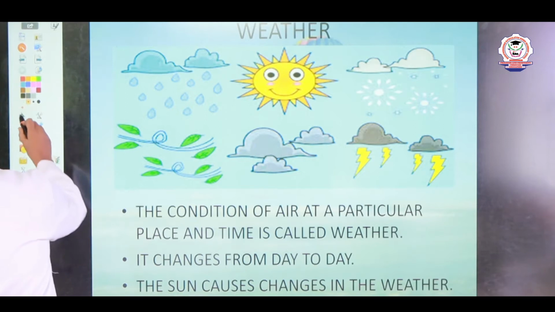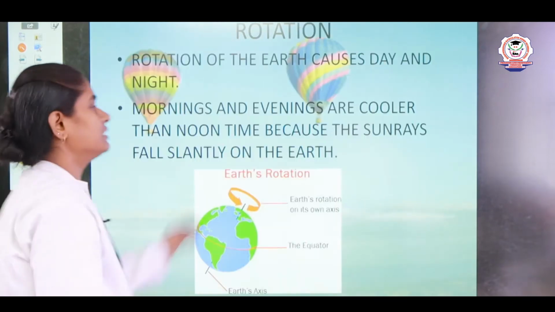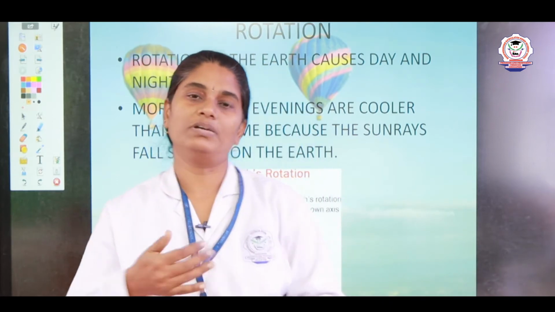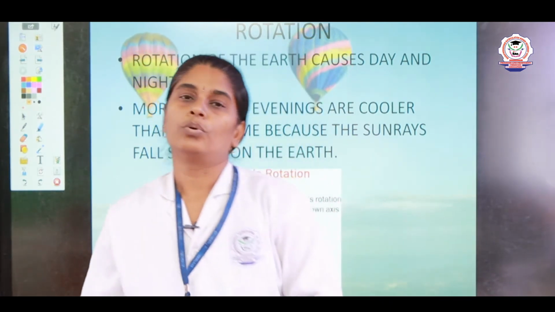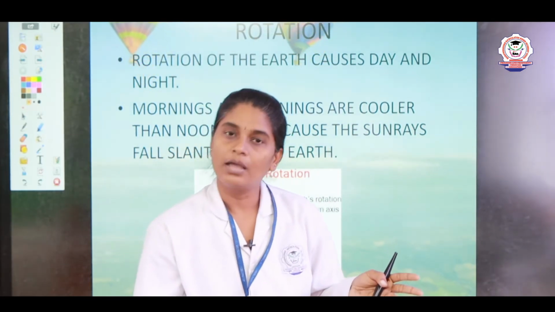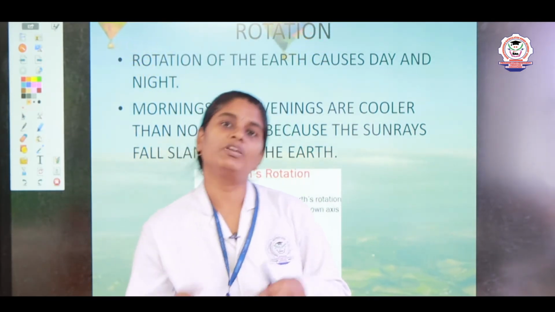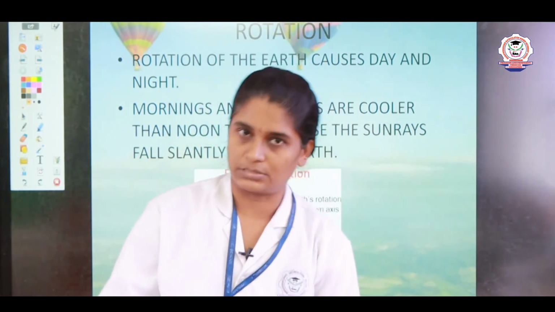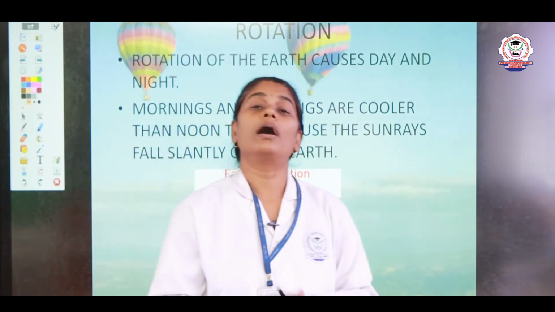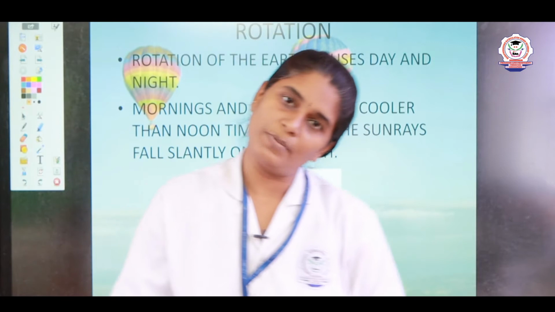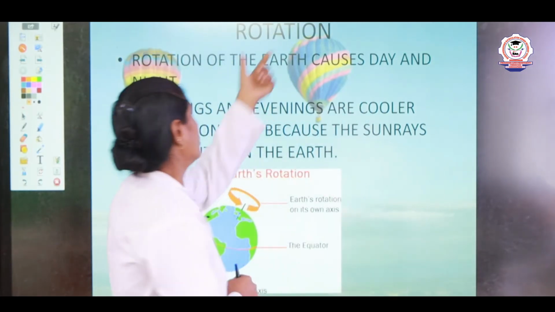Now, we will see there are 2 movements happening on our earth, right. We know that the sun comes during the daytime and during the night time we cannot see the sun. How are all these activities happening on our earth? Yes. So, the earth undergoes 2 types of movements. What are the 2 types of movements? The first one is rotation.